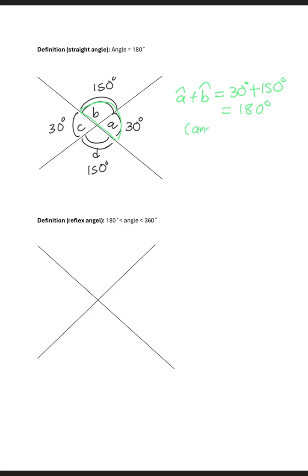These are angles on a straight line. And then another portion that will give us 180 is angle C plus angle D, which is 30 plus 150, which will also give us 180. Also angles on a straight line.